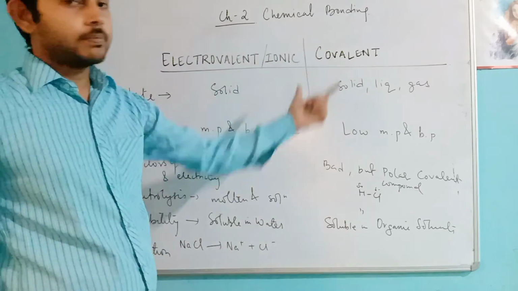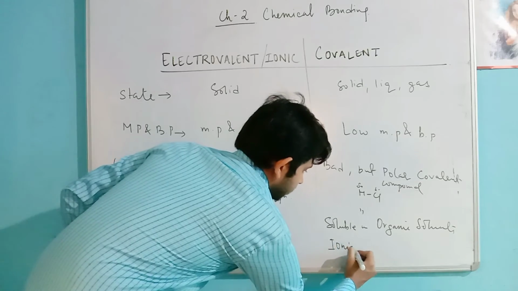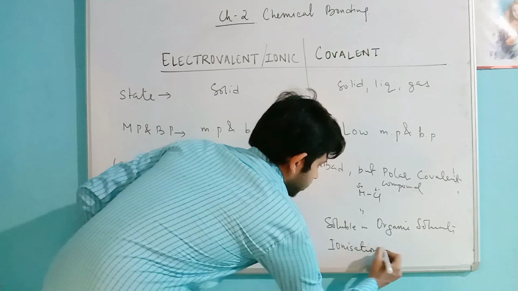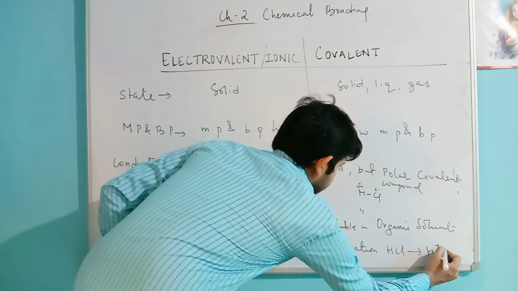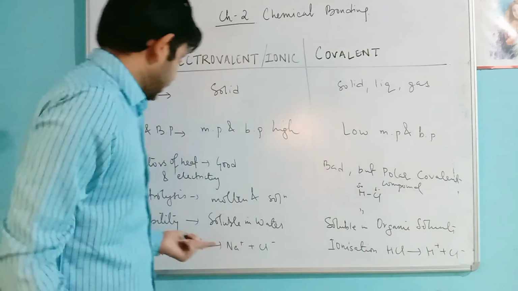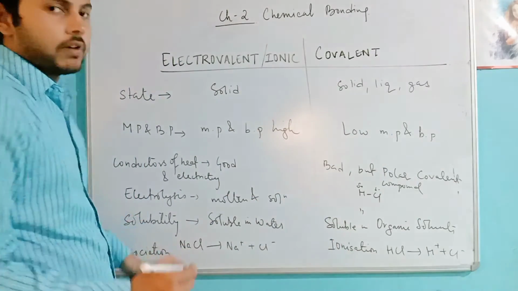And covalent compounds undergo ionization, means formation of ions takes place. I am giving you an example also. Now why is it called dissociation, why is it called ionization?